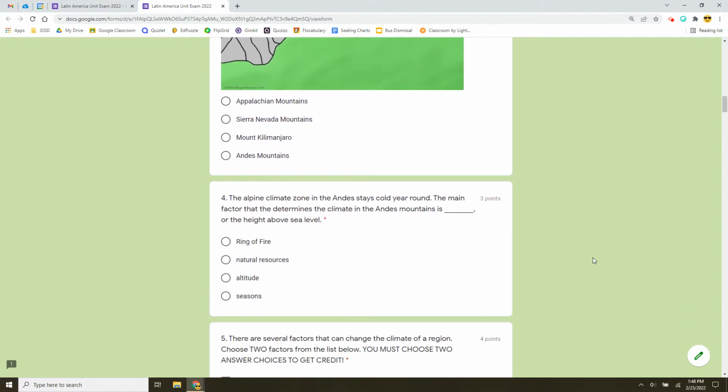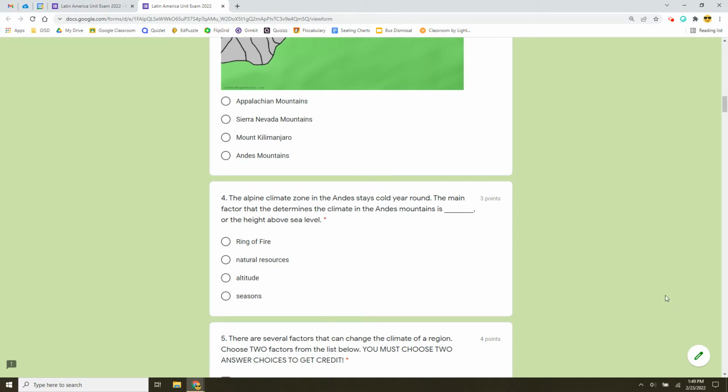Number four, the alpine climate zone in the Andes stays cold year-round. The main factor that determines the climate in the Andes Mountains is blank, the height above sea level. Is the height above sea level ring of fire, natural resources, altitude, or seasons?